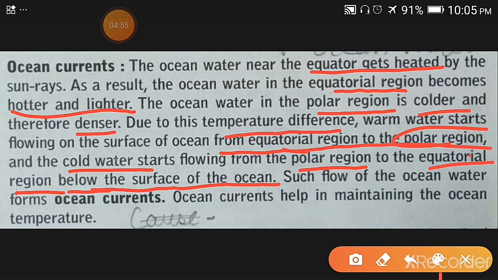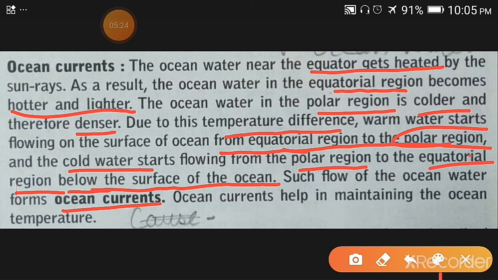Cold water moves below the surface of the ocean, and such flow of ocean water forms the ocean currents. Ocean currents help in maintaining the ocean temperature. Ocean temperature is not the same everywhere, because in polar regions the ocean water is colder, and in the equatorial region it is warmer.